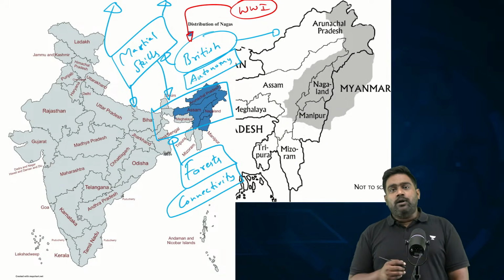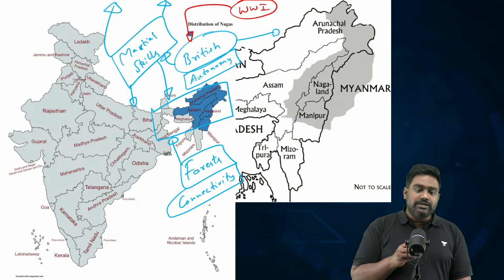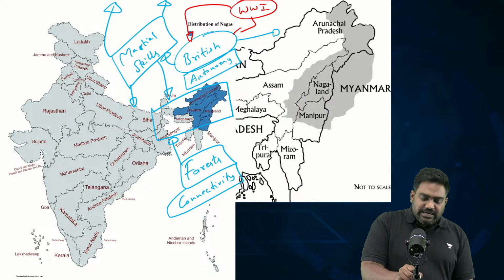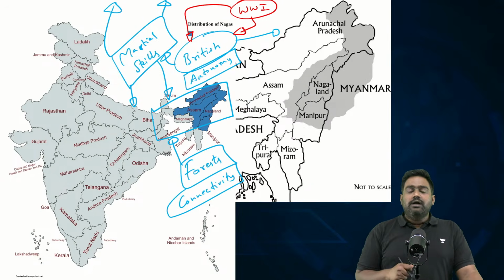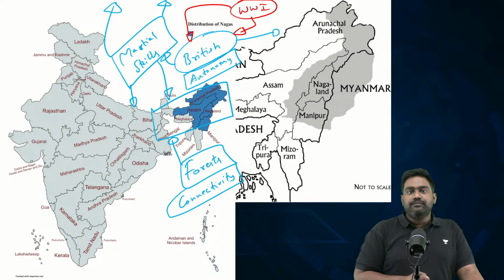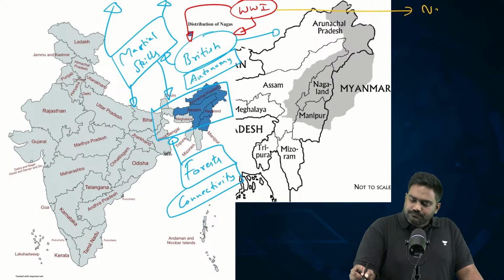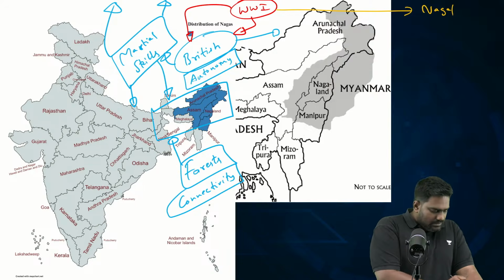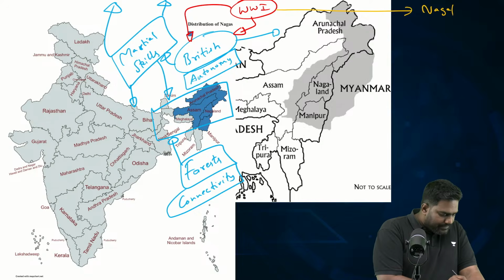So during World War One, the British, who had spotted the fighting skills, the jungle warfare skills of the Nagas, decided to further train them, fine tune their skills, and recruit them, and use the services of Nagas in the British war efforts. These Naga soldiers were given special force like training.